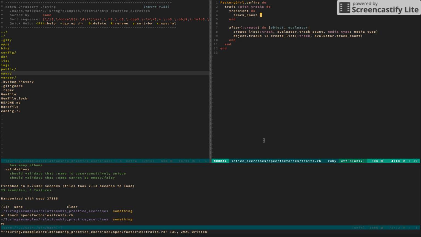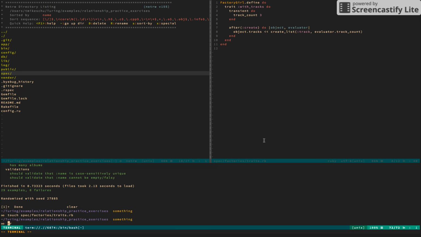Okay, so now we have a global trait called with tracks. We have a transient value still matching the kind of setup we had in the other setups. Let's take out this create list that was defined for media type. And now we have an abstracted, generic trait that can handle any after callback with the object and tack on some tracks that are associated with that object. So we should get some failures now if we run our tests.